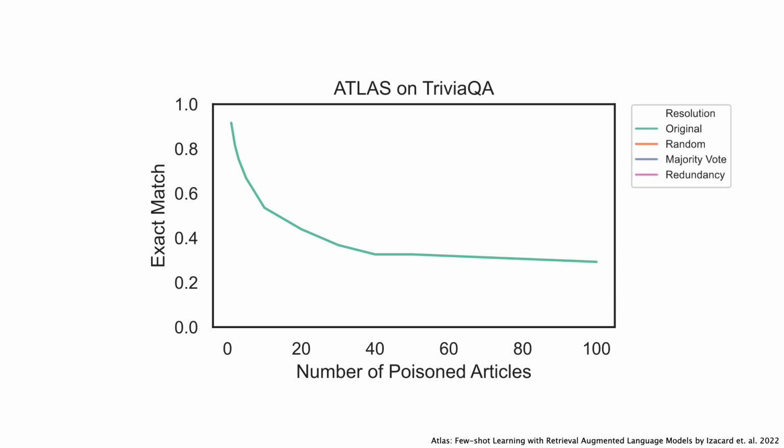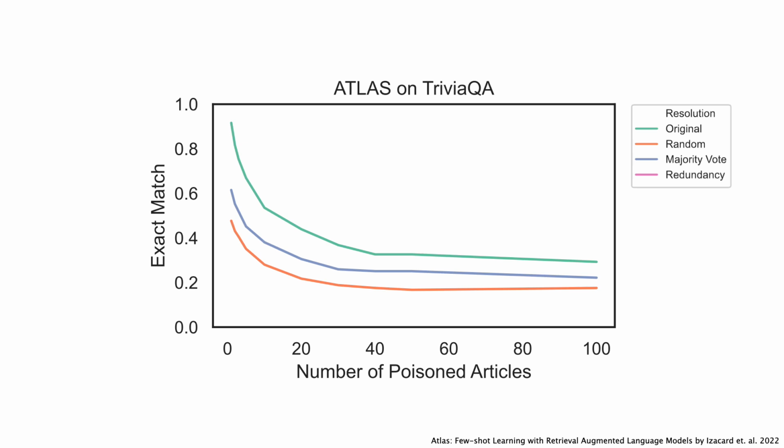Let's look at the other baselines. If we take the augmented queries and pick one at random and use the answer that it predicted, we get this orange plot, the random line, that significantly underperforms the original method. We can also take a majority vote over all augmented questions and the original question. This is in blue. We note that this still underperforms the original method.